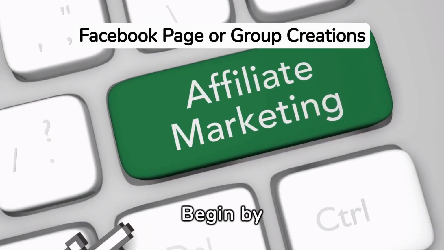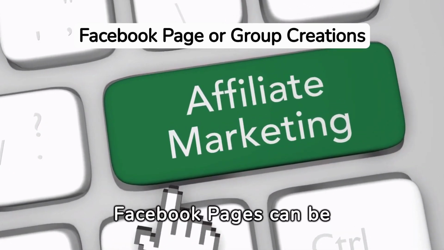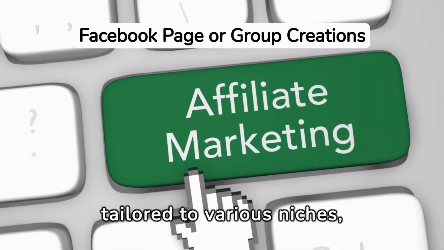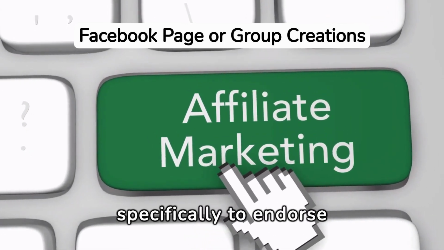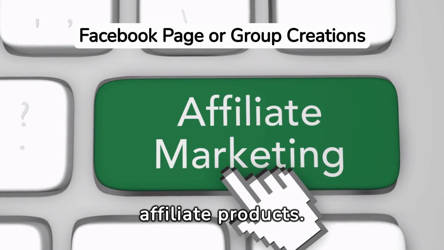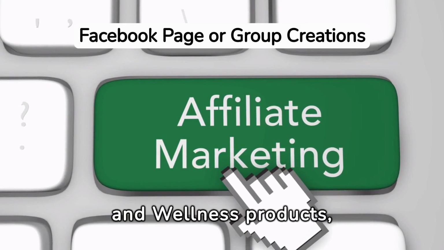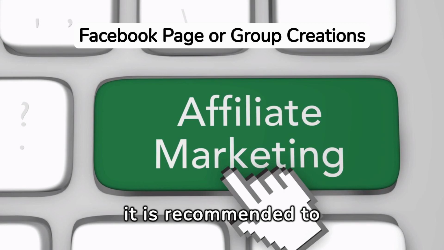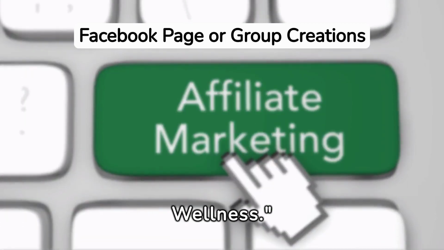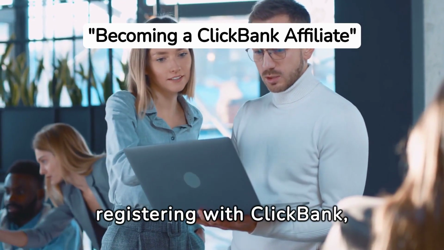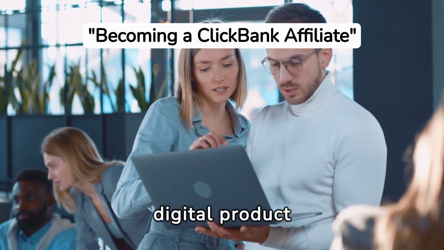Begin by establishing your Facebook page. Facebook pages can be tailored to various niches, but in this instance, you're crafting a page specifically to endorse affiliate products. If your focus is on promoting health and wellness products, it is recommended to initiate a Facebook page dedicated to health and wellness. The next step involves registering with ClickBank, a popular marketplace for digital product affiliates.